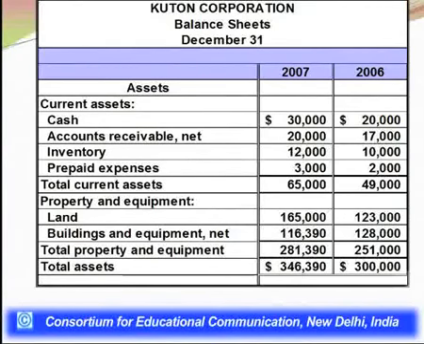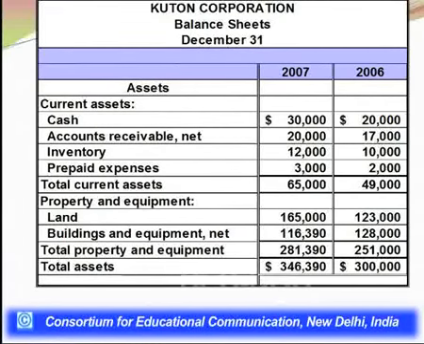Then if you have a look at the total column for property and equipment, it is 251,000 for the year 2006 and 281,390. I am putting the cursor so that you could catch the value I am referring to. So 281,390 is the total value of the property, plant and equipment, which we call PPE, for this company, Q-Turn Corporation Limited.